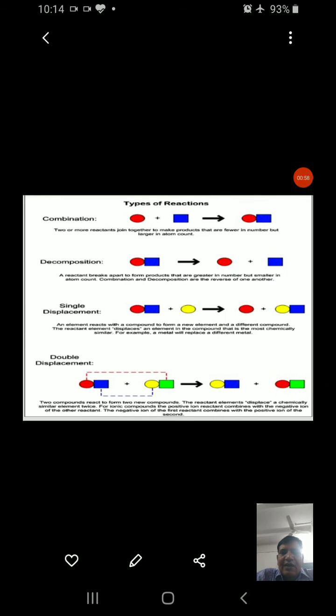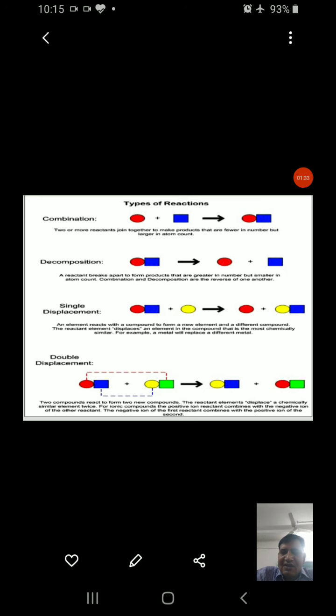Now, this is the slide which explains the types of reaction: combination, decomposition, single displacement, double displacement. Other than these four, one more important type of chemical reaction is known as redox reaction also. Combination, just one example: when we add two things, they convert into a single thing, that is known as combination. Decomposition: when a single thing breaks down into two or more things, that is decomposition.